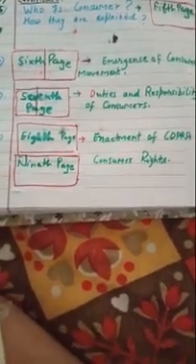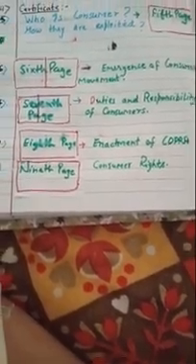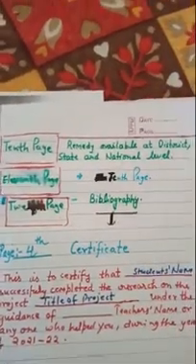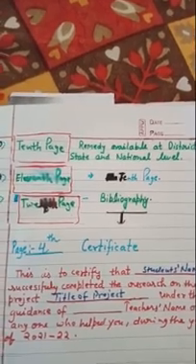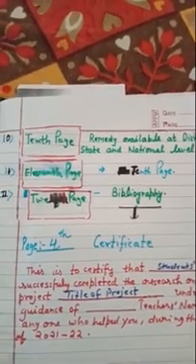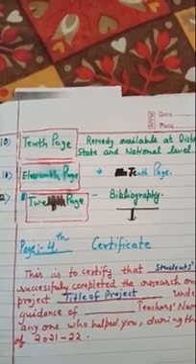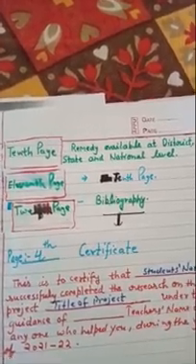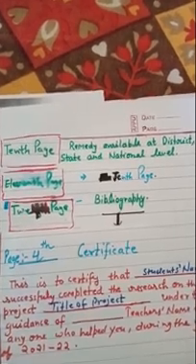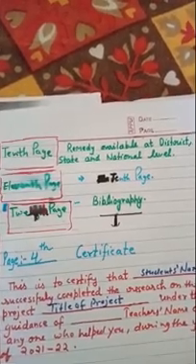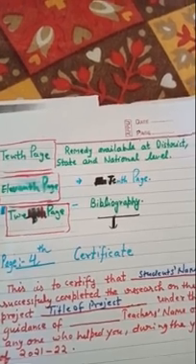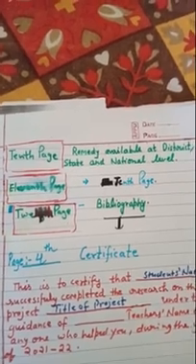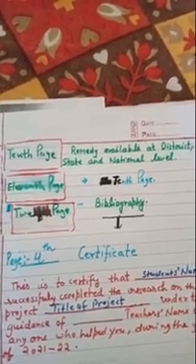Then the ninth page will be consumer rights, that what are the basic consumer rights given in India. Okay, then on the 10th page you will write down about remedies available at district, state and national level, that how different consumer courts are available at district level, state level and national level. It depends on the cost of the product, beta, whether you got cheated for more than 10,000 rupees or 25,000, that in which court you have to apply if you got cheated. So you will explain that.